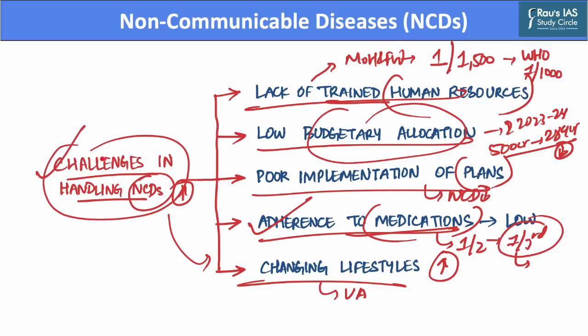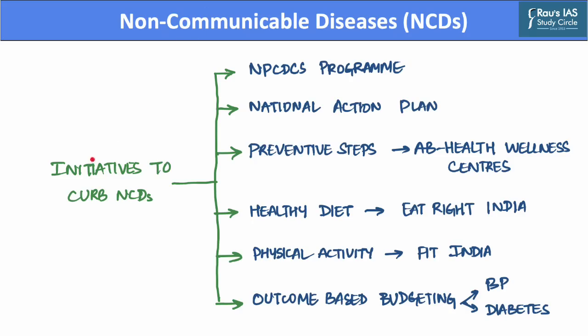Now, after we have discussed challenges in handling of non-communicable diseases, let us discuss the government initiatives which are taken in order to curb the menace of non-communicable diseases. The government has taken several initiatives to curb non-communicable diseases. The first of these initiatives is called the National Program for Prevention and Control of Cancer, Diabetes, Cardiovascular Diseases and Strokes, which is also known as the NPCDCS program.